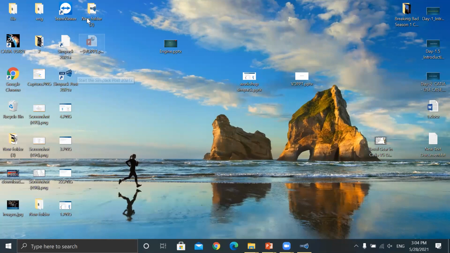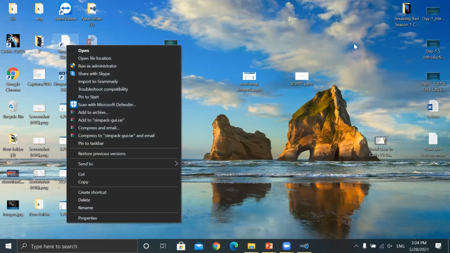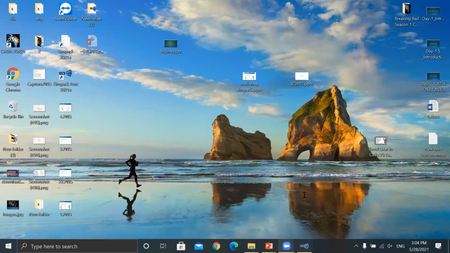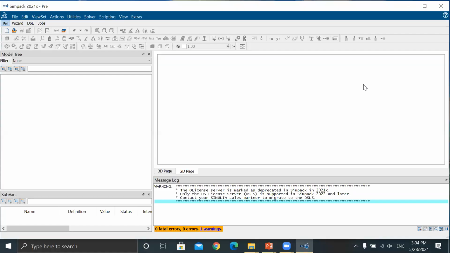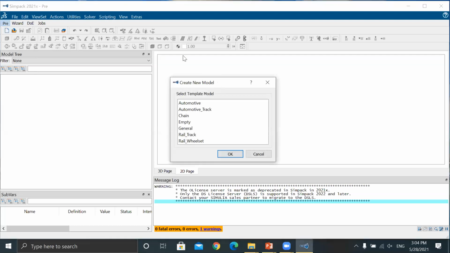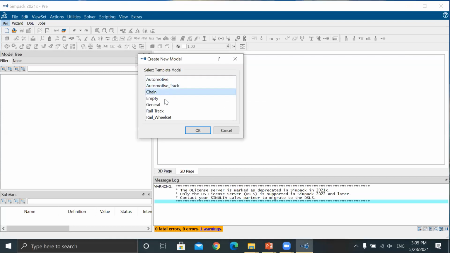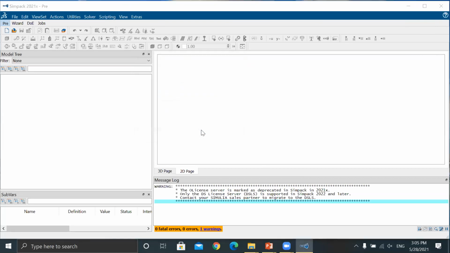Which one will you open? Normally, you have to open Simpack, the pre-processing. Just right click and open. Once it's open, it will open like this, totally blank. Simpack has a lot of types of templates: automotive, track, chain, empty means nothing, general, rail track, rail wheel. So you have to go for general here. You are creating the general one.